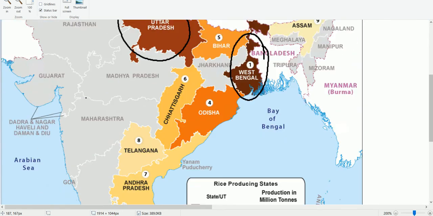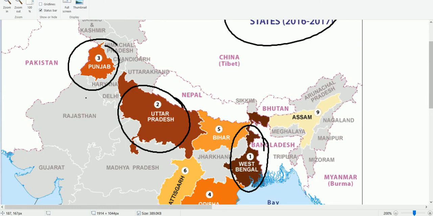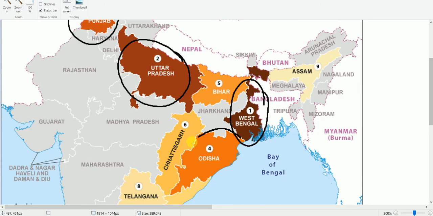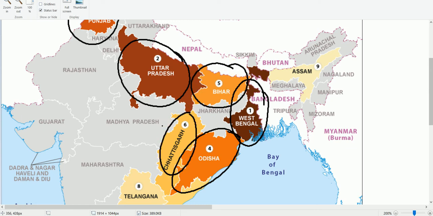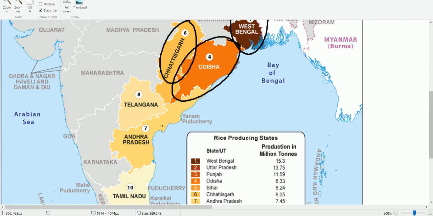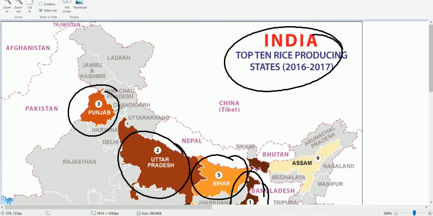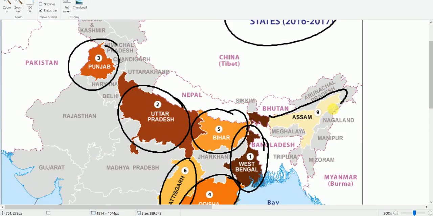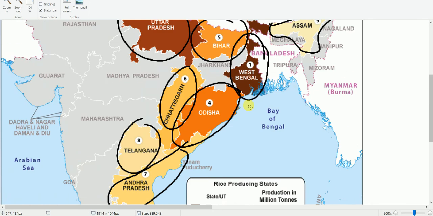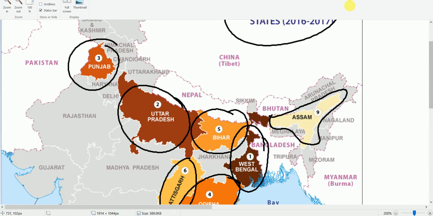After this, we have Orissa, then Bihar, Chhattisgarh, Telangana. Andhra Pradesh is here, and Tamil Nadu is here. So these are the top rice producing states, and in northeastern India we have Assam also. These are the important rice producing states in India.